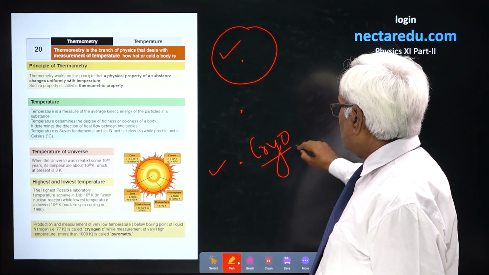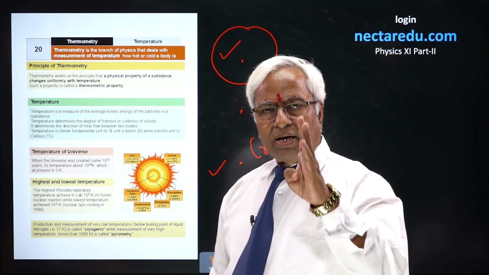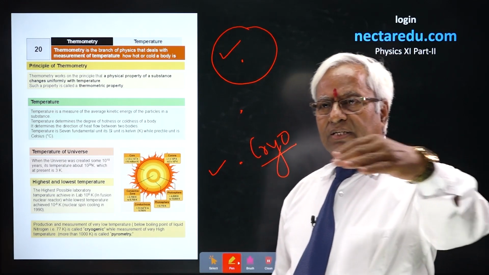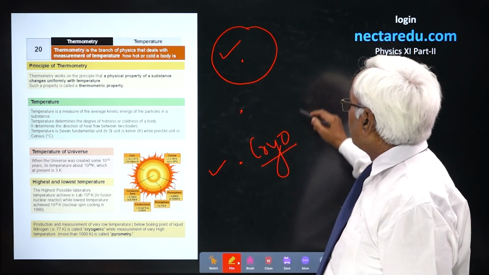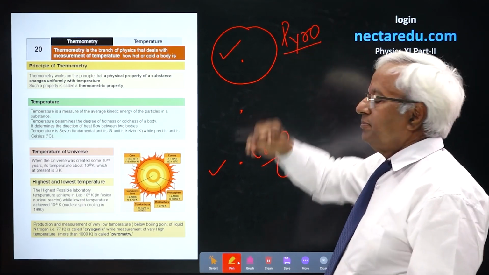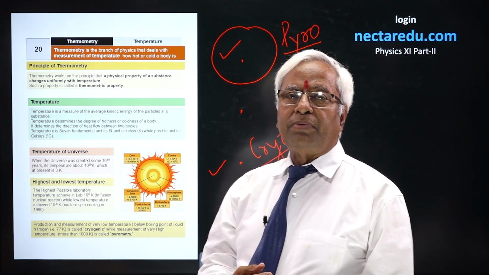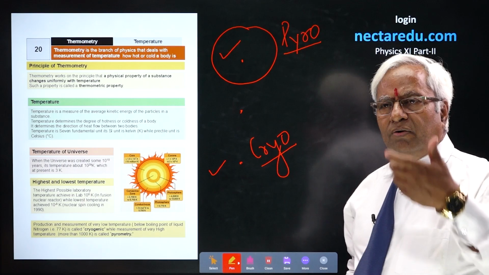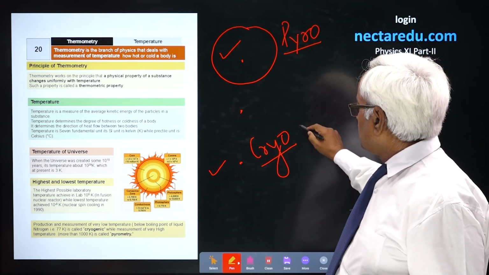This is cryo. It refers to low temperature, very low temperature. When I am using the term low, it means simply very, very low, below what is very common to us. So this is cryo for very low, pyro for very high. For measuring the temperature of the sun, we will use a pyrometer. For measuring the temperature of very low freezing points and all that, we use cryogenics.